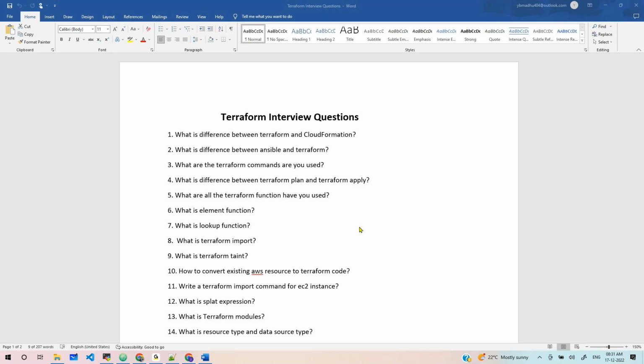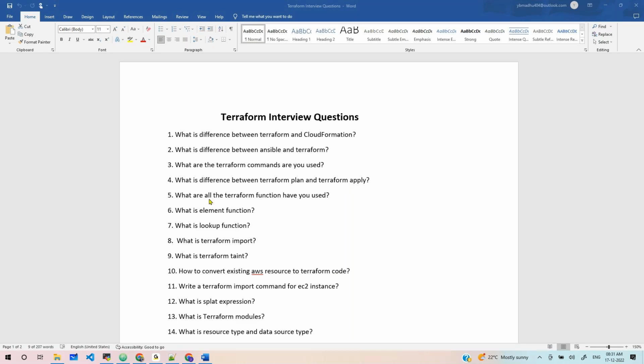Correct. Super. Nice. Terraform plan is a kind of blueprint. It shows what resources are going to be created, deleted, or updated, but it's not an actual apply. When you do apply, then the resources are created or destroyed.